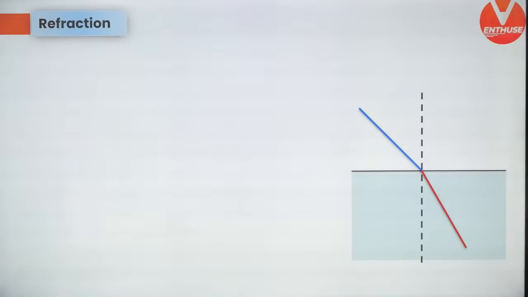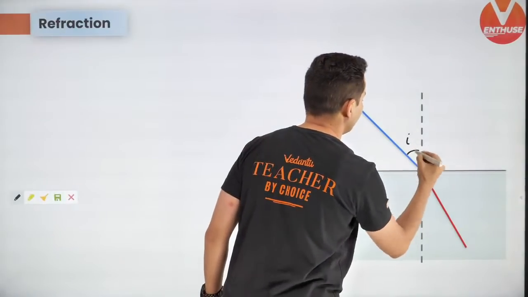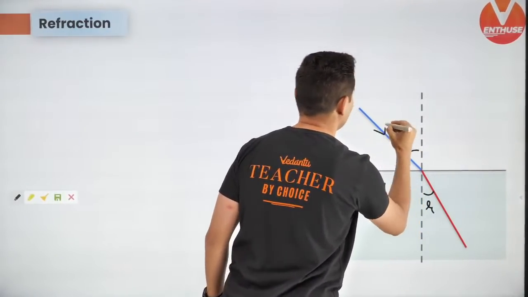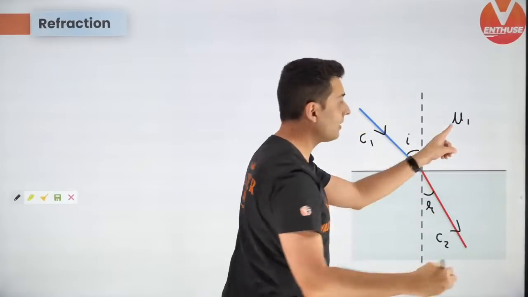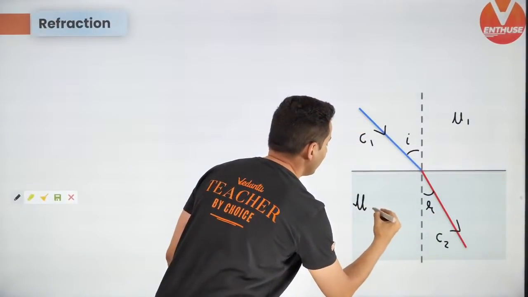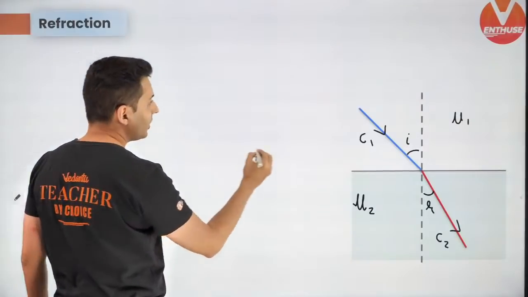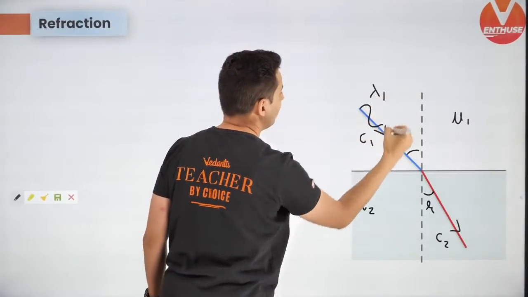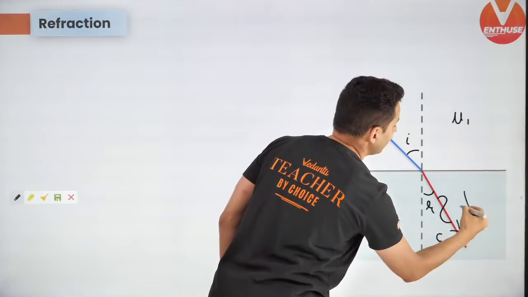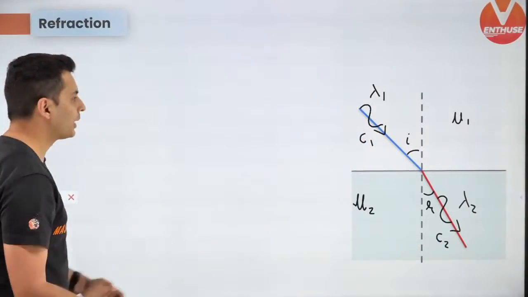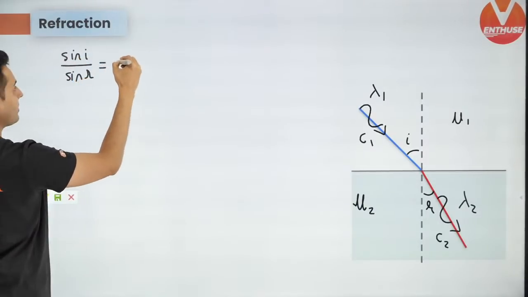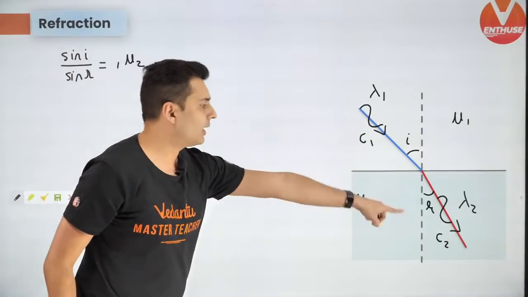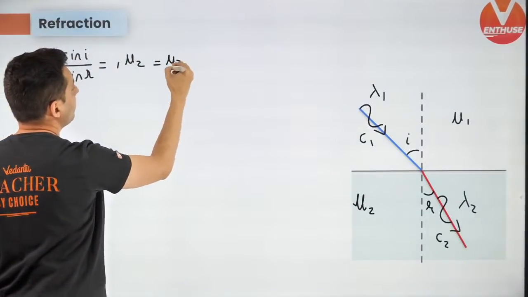Alright, next up is refraction. If this is the angle of incidence here, if this is the angle of refraction, if this is the speed of light in first medium, this is the speed of light in second medium, this medium has refractive index mu1, this medium has refractive index mu2. Also, the wavelength of light over here is lambda 1. If the wavelength of light over here is lambda 2, then what can I say? Sine of i upon sine of r, Snell's law, is 1mu2. The light goes from 1 to 2, which is also mu2 by mu1.